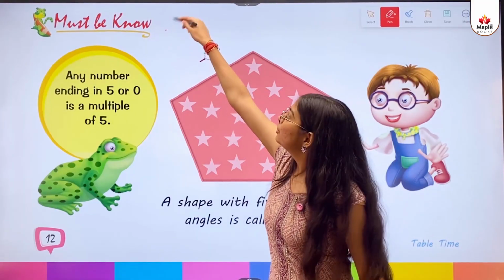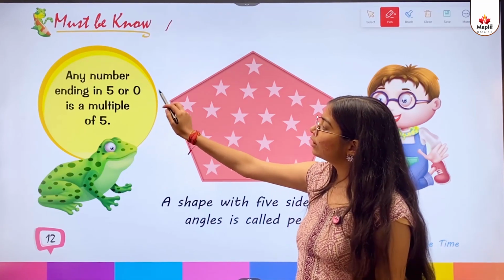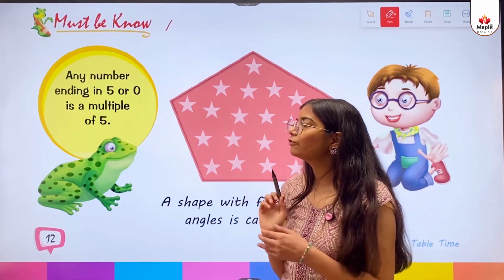Must know: any number ending in 5 or 0 is a multiple of 5.